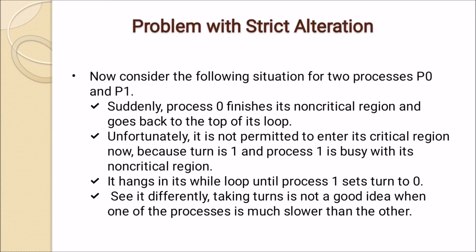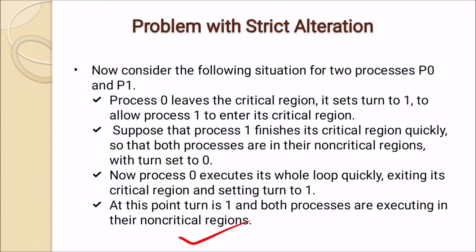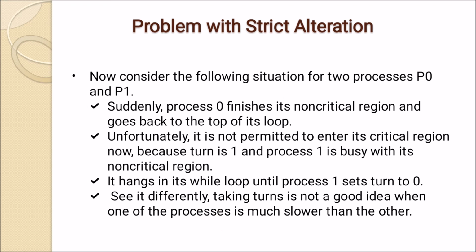Now process 0 finishes its non-critical region and goes back to the top of its loop. Unfortunately, it is not permitted to enter its critical region now, because the value of turn is 1 and process 1 is busy with its non-critical region.